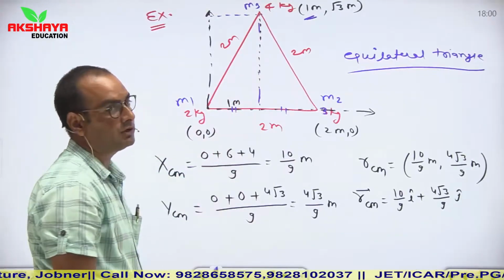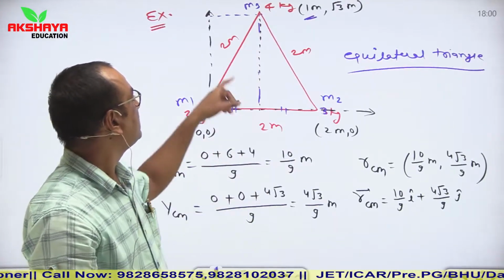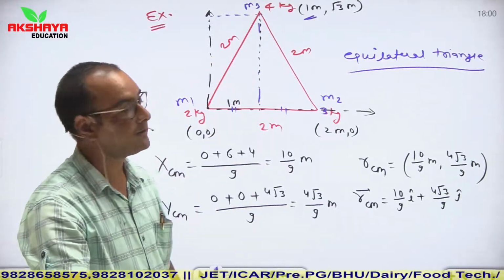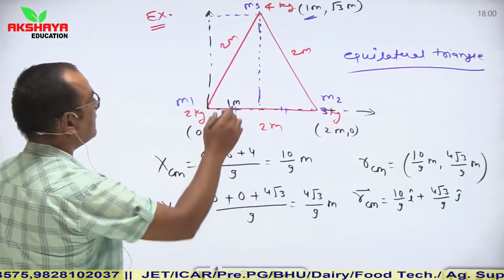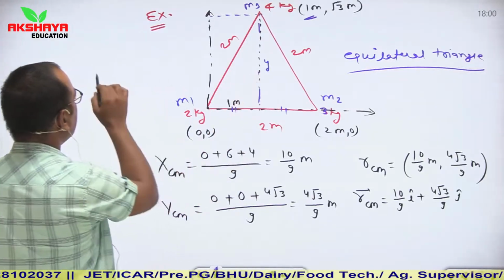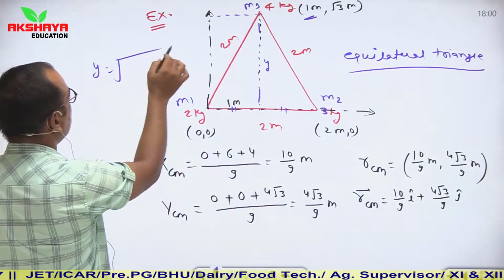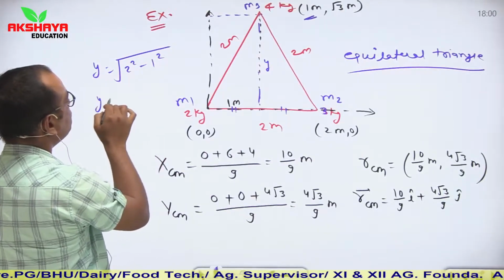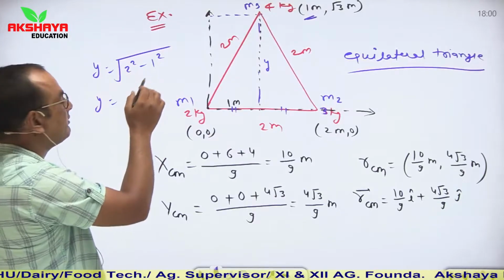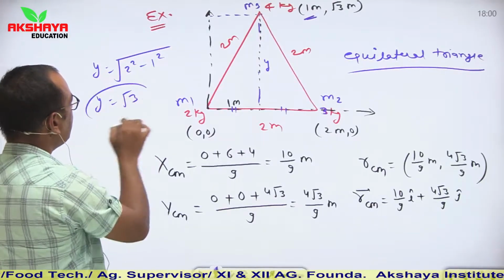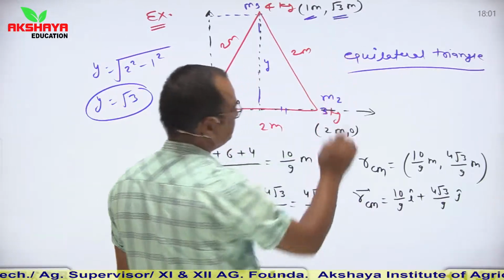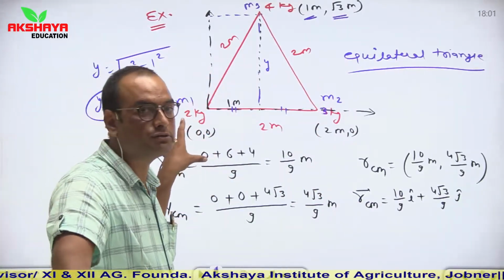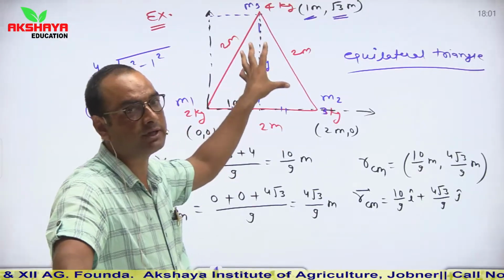It can be found by using the relation that hypotenuse square is equal to base square plus perpendicular square. Let us say this is y. So y is equal to root of hypotenuse square minus base square. So 2 square is 4, 4 minus 1 square, 1. So it is root 3. So the y component is root 3 meter. So here we have found the position vectors of the individual objects 2 kg, 3 kg and 4 kg.